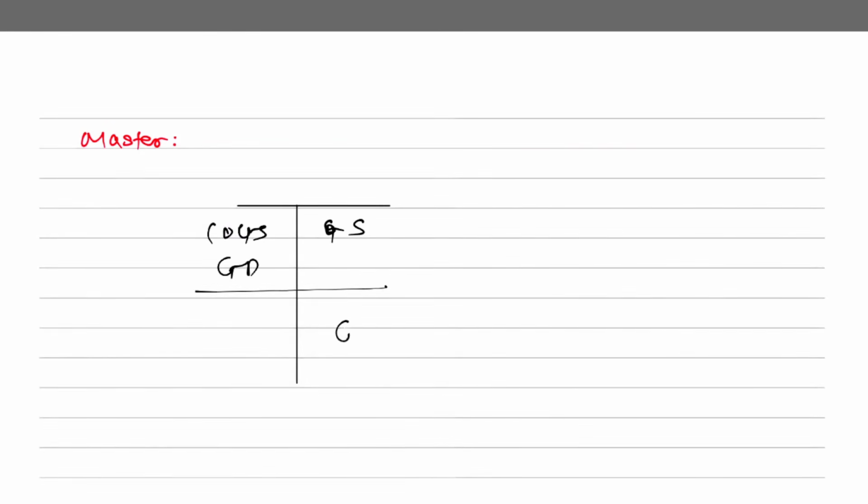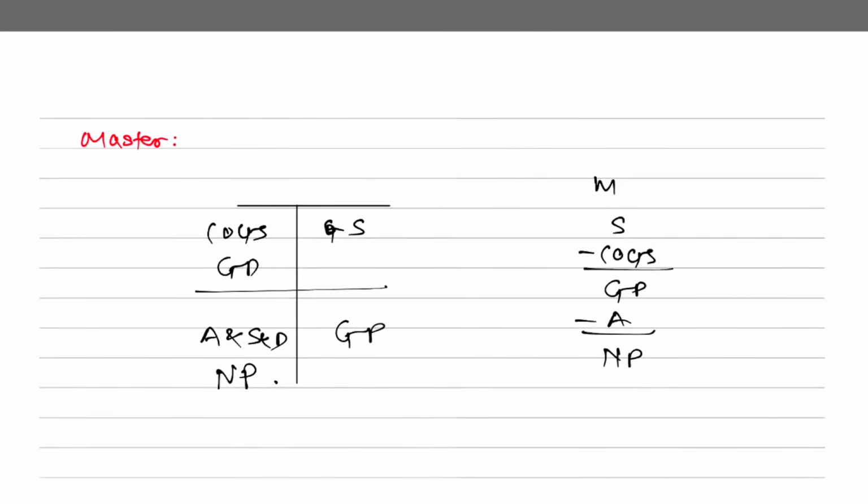Now if I go to the fourth part, what is the fourth part of this? Master budget. Now if I talk about master budget, what is there in the master budget? Generally in the income statement, here it is sales minus COGS, you get GP. Then GP is transferred, then you subtract administration, and selling and distribution, and you will get NP. So if you make a format, it is sales minus COGS, you get GP. GP minus admin expenses, you get NP. This is the format of the master budget. Sir, what comes in COGS?